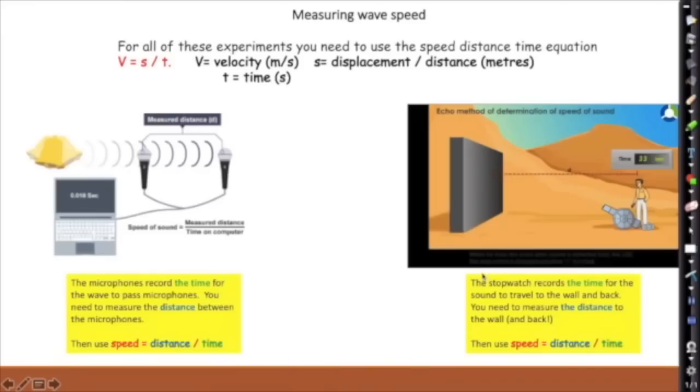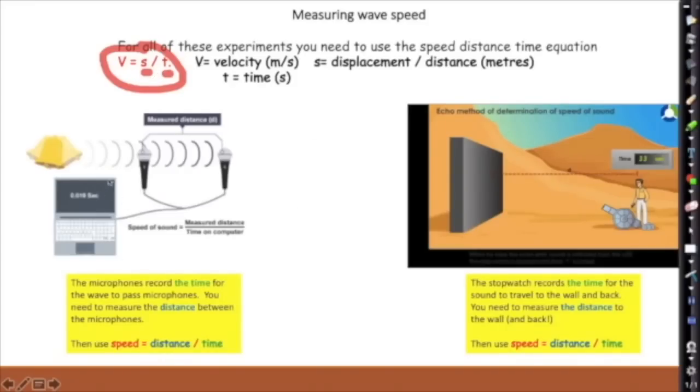Okay, so for these practicals, you need to use the speed, distance, time equation. And this is what the speed, distance, time equation looks like for your GCSEs. Velocity, speed, equals displacement, which is s, divided by t. So it's velocity, speed, equals distance, displacement, divided by time. Okay, so v equals s over t. Not to be confused with year 7, when we would have used speed as s and we would have used d for distance. It's the same equation but with different symbols now.